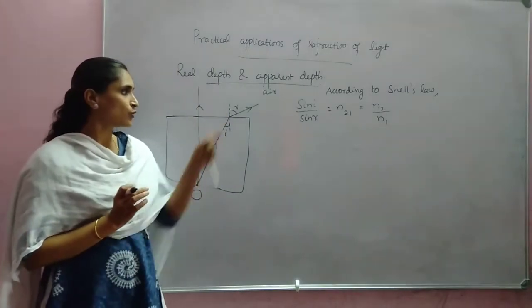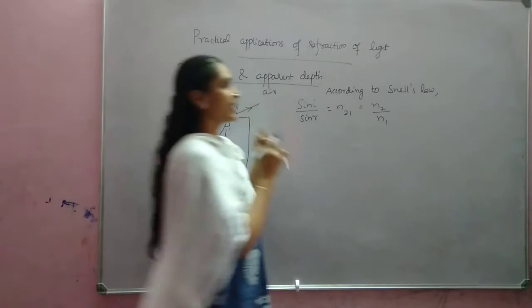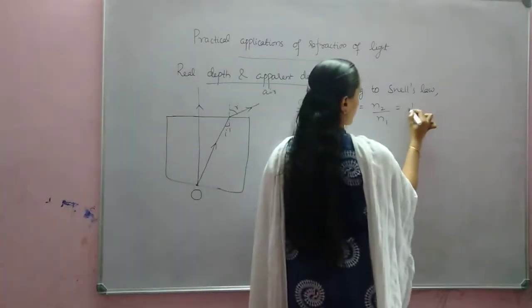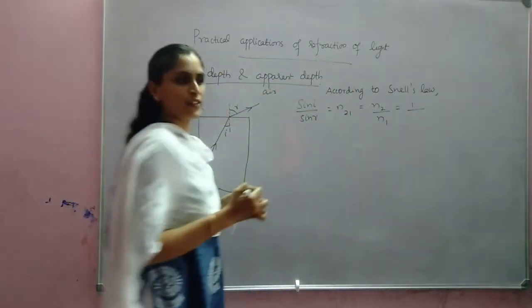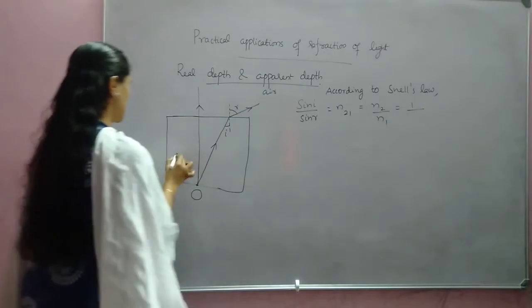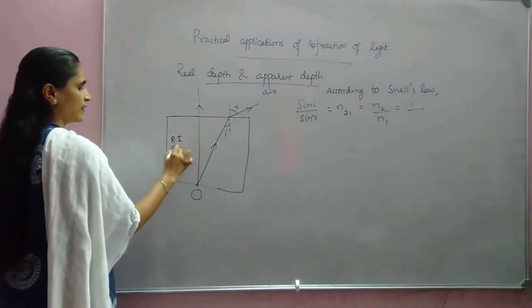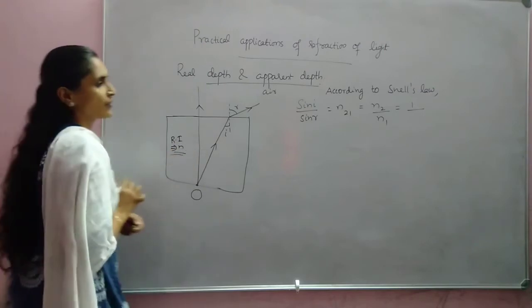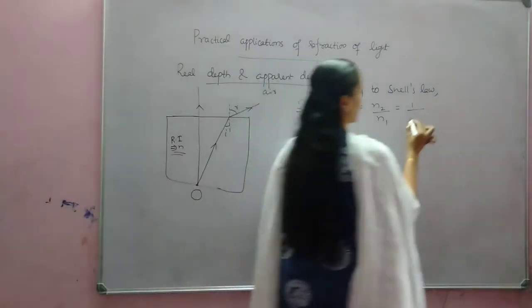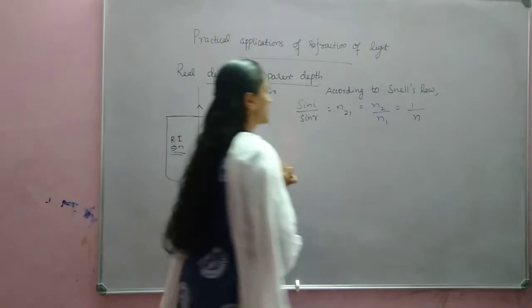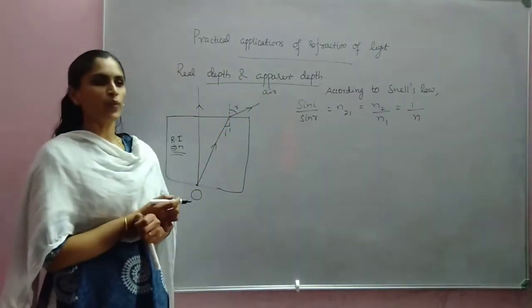And what is n2? Here the second medium is air, its refractive index is 1, and n1, we are assuming the refractive index of the medium is n. Okay. If we consider the refractive index of the medium as n, we can write sin i by sin r is equal to 1 by n.